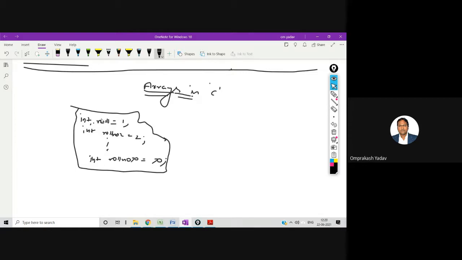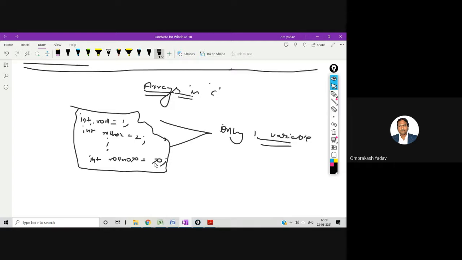So is there any way that we can declare only one variable in place of the 70 variables, which can hold all these 70 values? No need to create 70 variables. We can create only one variable which will store all the 70 values.